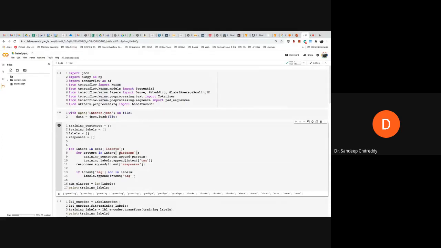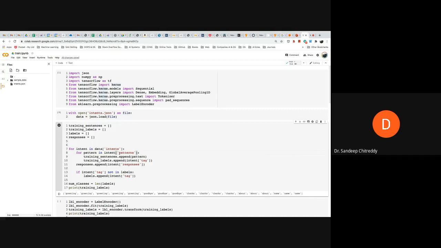Okay, and it also has an associated output. This is a training stage, right? So it also has an associated output, which is the tag. Suppose when I'm saying hey or hello, it belongs to the category of greetings. So we know both the input and the output, and we are giving it to the system, and the system has to learn the parameters. And during the testing stage, we give a new sentence and it has to give the response to it. That is what our job is.